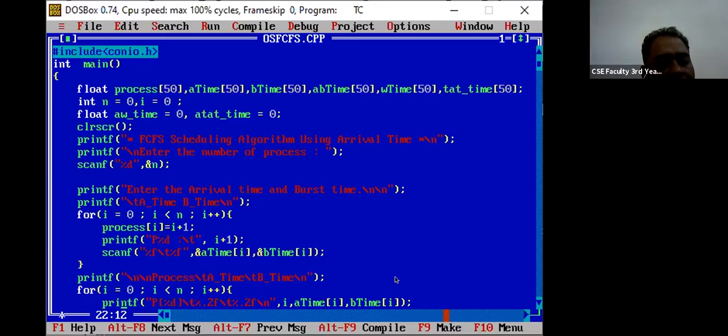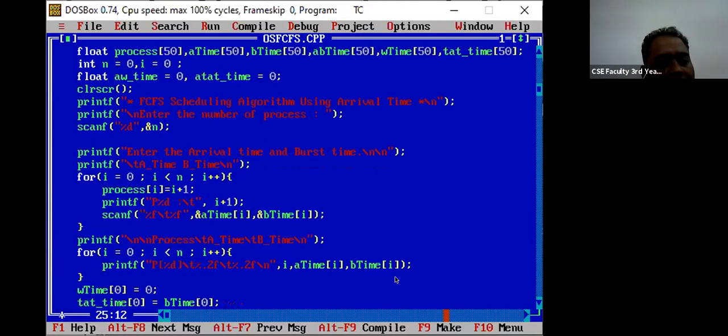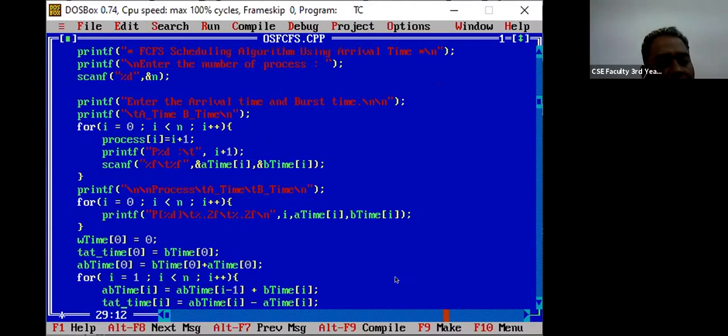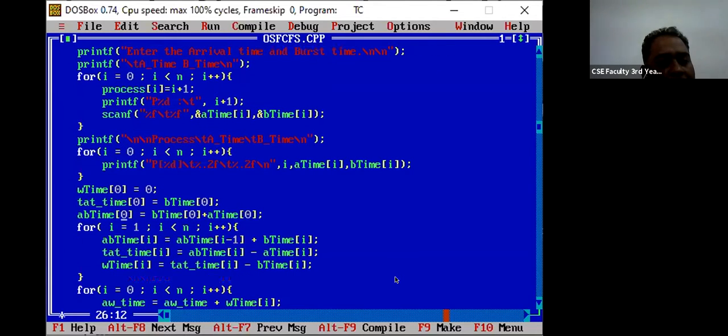Next, the process, arrival time and burst time will be printed out here. And then the calculation is here. The waiting time is 0, the turnaround time is equal to the burst time, all 0. Then we have used a for loop, for i equals 1, i less than n, i plus plus.